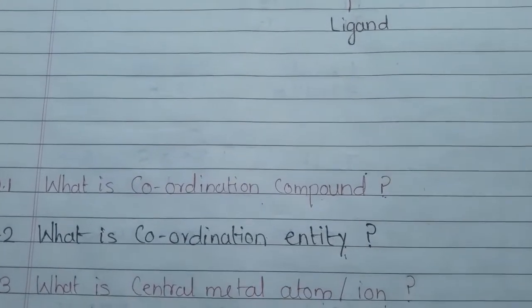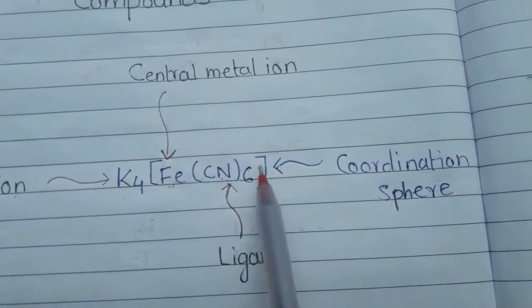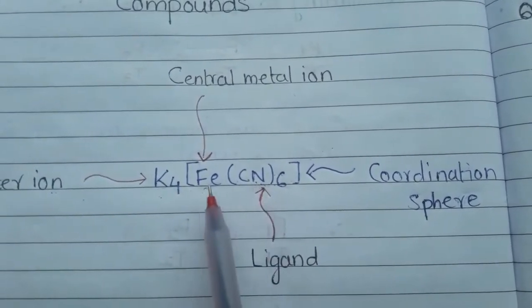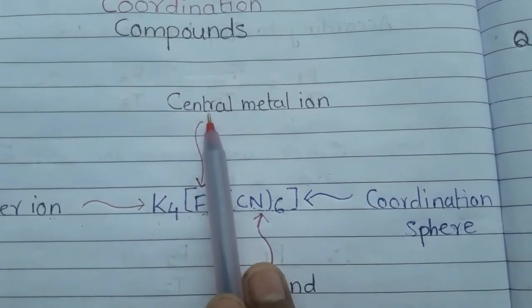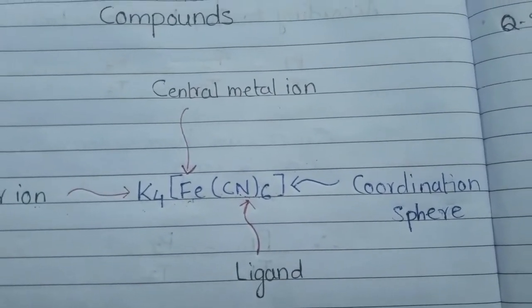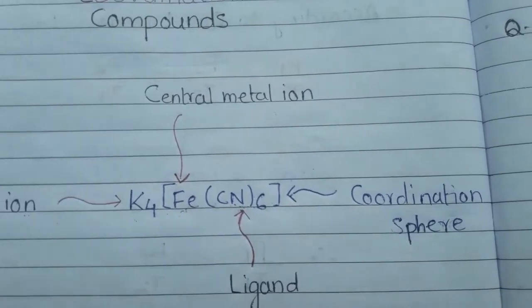Next question is, what is a central metal atom or ion? In a coordination compound, we know in the square bracket there are two entities, one is the metal, the other is the ligand, and the metal is called the central metal ion, because when we draw the structural formula of a coordination compound, we will always find the metal in the center.